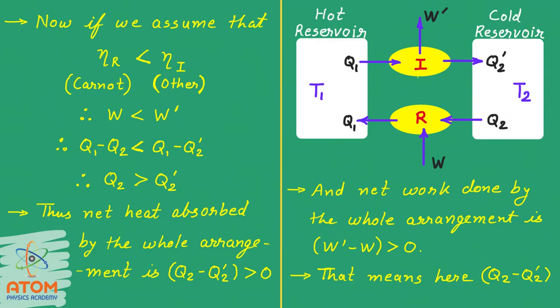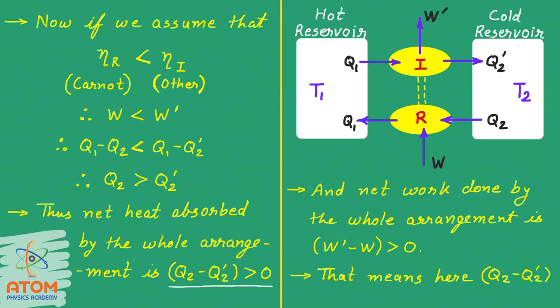That means this cold reservoir is delivering a net heat, that is Q2 minus Q2 dash, to this whole arrangement of engines I and R. In other words, we can also say that the net heat absorbed by the whole arrangement is Q2 minus Q2 dash, and that is greater than 0. The whole arrangement of the two engines I and R is absorbing a heat Q2 minus Q2 dash which is greater than 0. Please remember this thing.